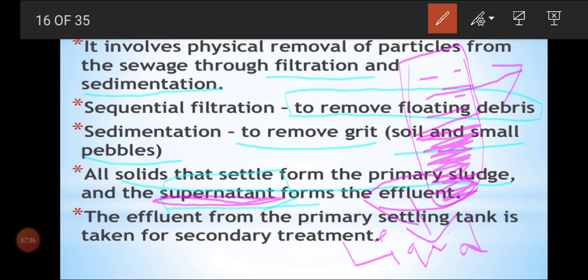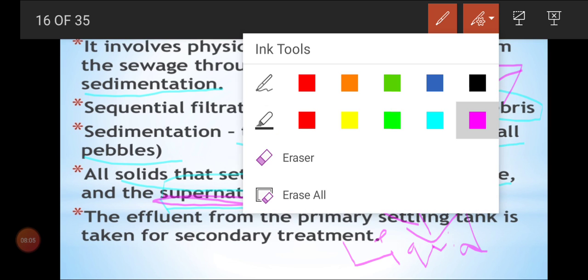Liquid waste is what we call effluent, and this liquid waste can be treated with the secondary treatment, and then it is ready for mixing with the river. Is that clear, children? So in primary treatment, physically through filtration and sedimentation, we have removed the solid substance, and now only the supernatant, only the liquid waste, that is effluent. Only the effluent will go to the secondary treatment for its further purification.